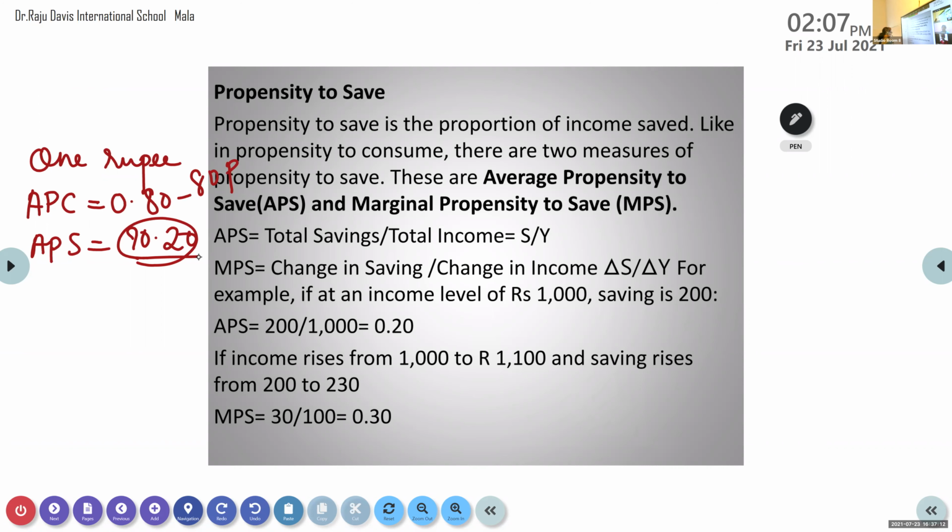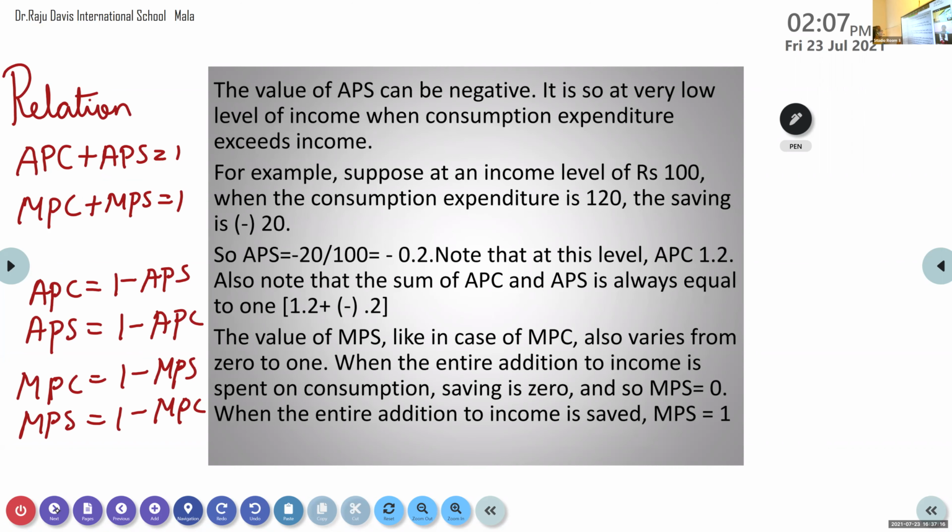Okay, so from this we are getting a relation between APC and APS, or MPC and MPS. APC plus APS is equal to 1, MPC plus MPS is also equal to 1. From this we can derive the following also.